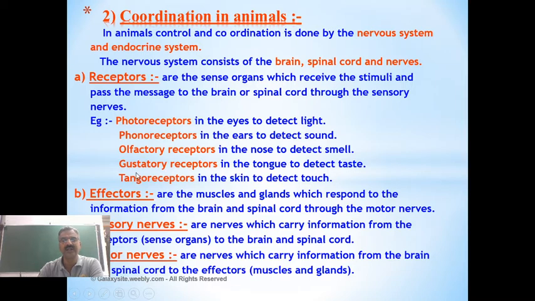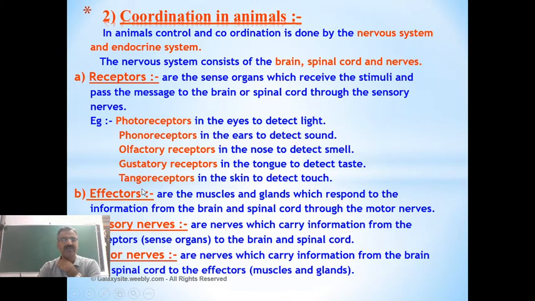That is received by the receptors called gustatory receptors. They have asked it in the examination also last year. Receptors in the tongue and receptors in the nose: olfactory receptors in the nose and gustatory receptors in the tongue.